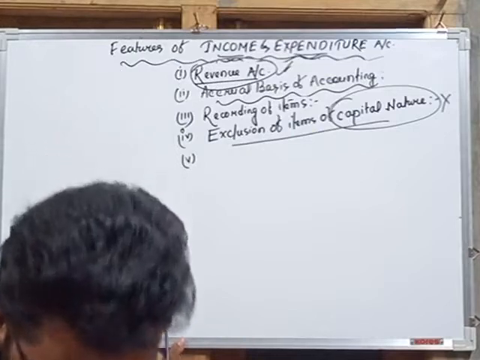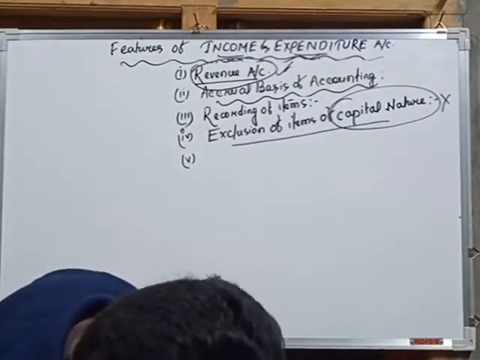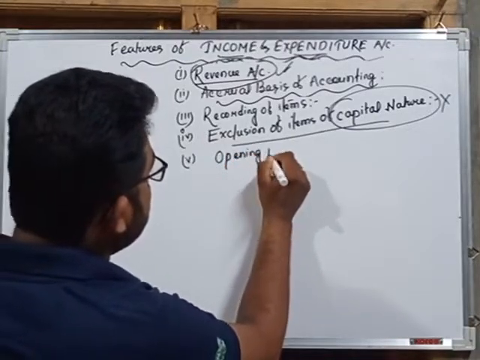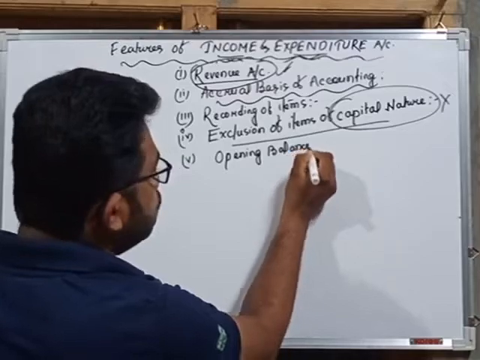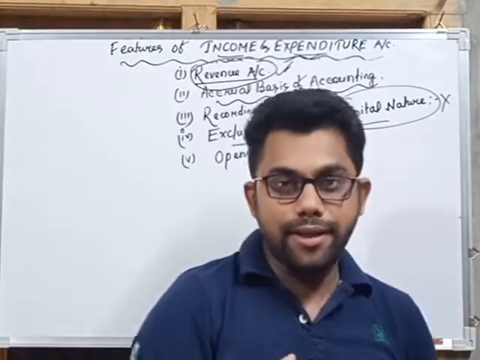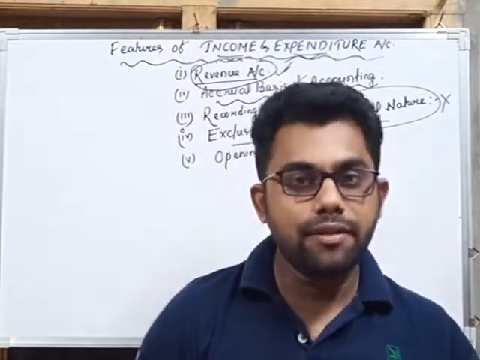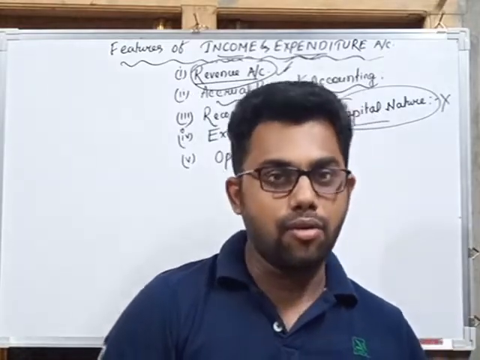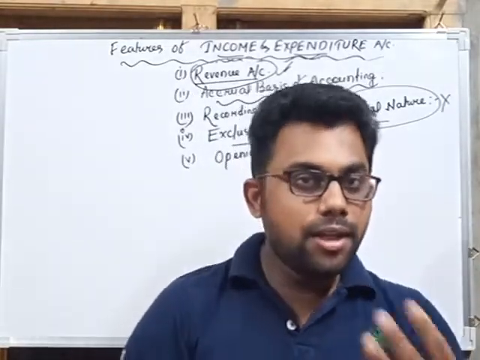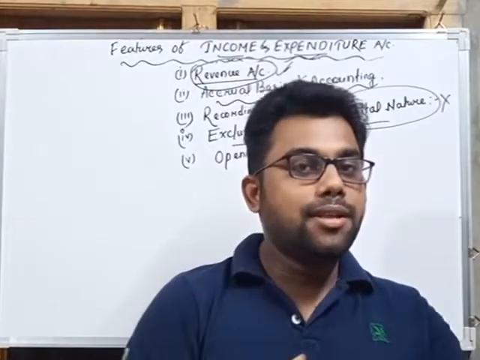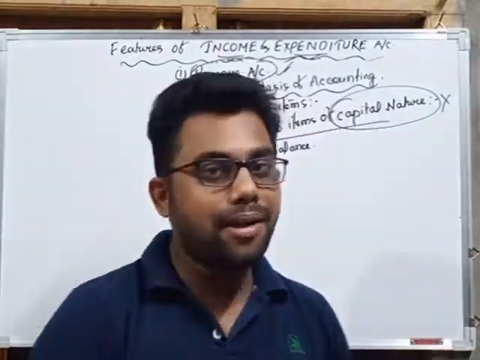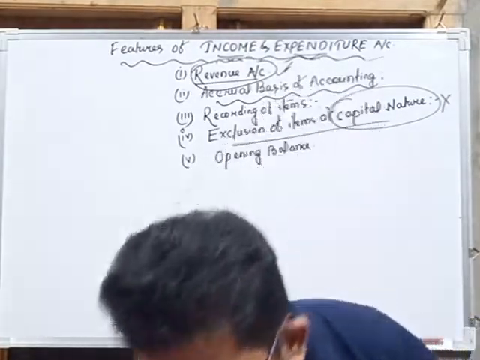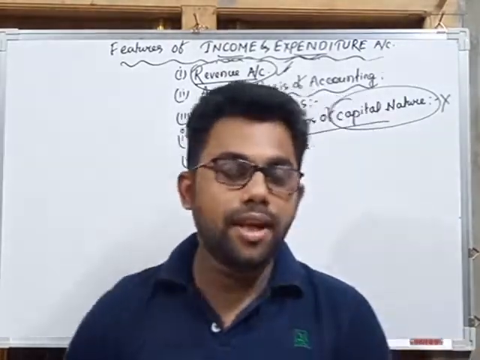Then next feature, opening balance. When you are going to read what is income and expenditure account and what are the features of income and expenditure account, then try to compare both the accounts. That means while studying the income and expenditure account, try to recall the receipts and payment account. In receipts and payment account, it is started by opening balance of cash in hand and cash at bank, and while closing, it is closed by closing balance of cash in hand and cash at bank.